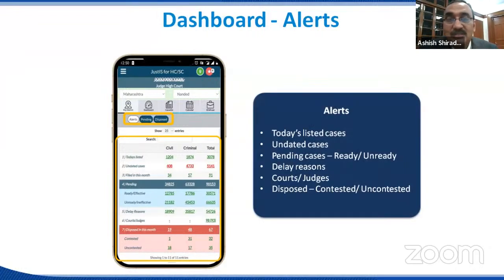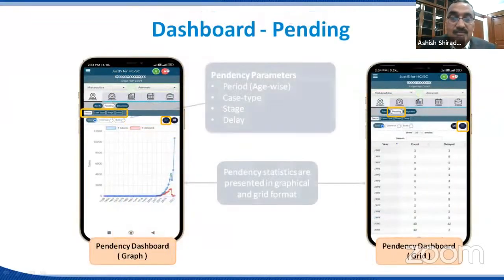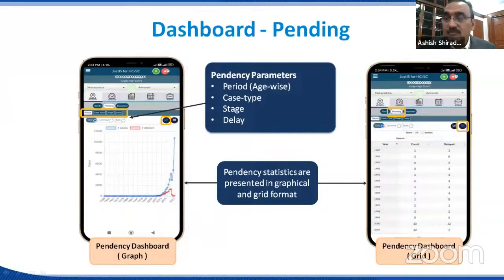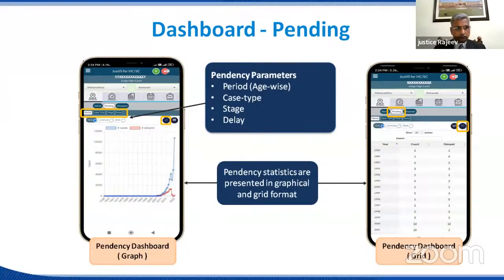Similarly, alerts is a facility, like today's listed unrated cases, pending, ready, and ready I have explained. Second is pendency parameters. Now, after alerts, I have clicked on the pending parameter.